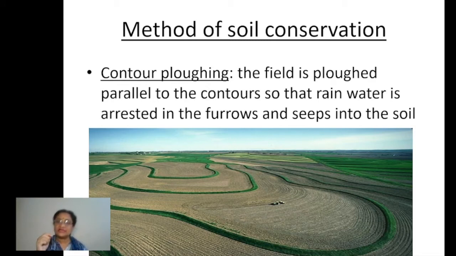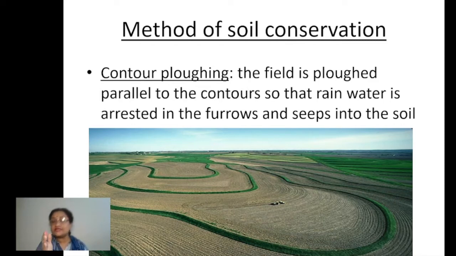These furrows are made in such a way that if we take an aerial photograph of that area, it seems like contours are drawn over it, just like the contour lines we have in topographical sheets. Similar thing is seen in the picture. These are not contours. These are furrows, made just like the contour lines, at the same level around the hill or any such area where the slope is there.